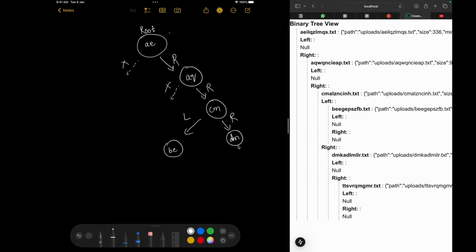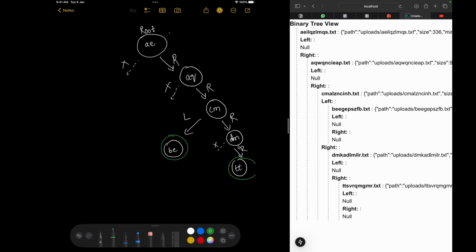Great. Now after that, you can see that I uploaded a file starting with TTS. That cannot be a left child of DMK because TT occurs after DM. So that has to be a right child. So I added TT, and it cannot have a left child, right? This is how our binary tree is looking currently. If we have to detect our leaf nodes, this is my first leaf node, this is my second leaf node, right? So I guess I only have two leaf nodes. Great, so this is my complete binary tree, and I think that's it.